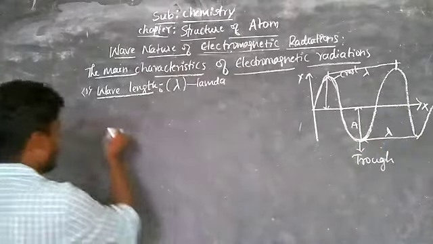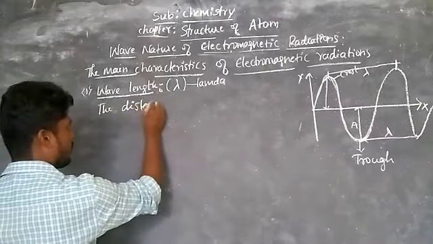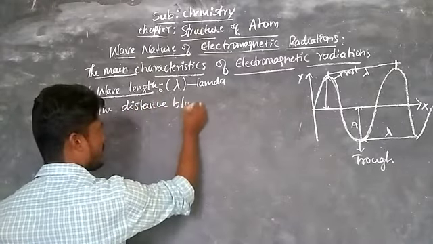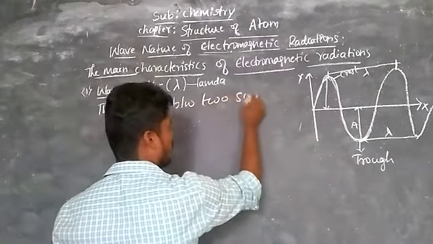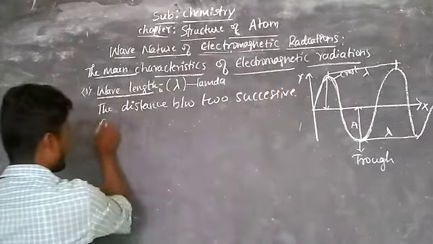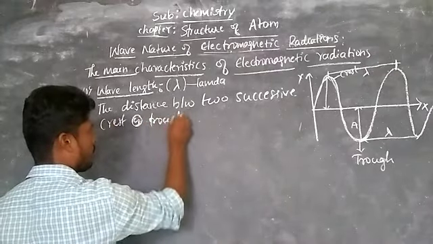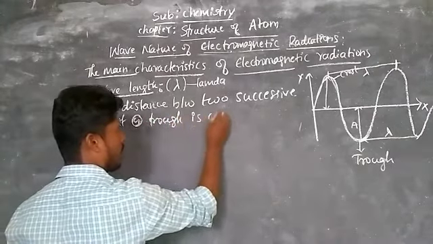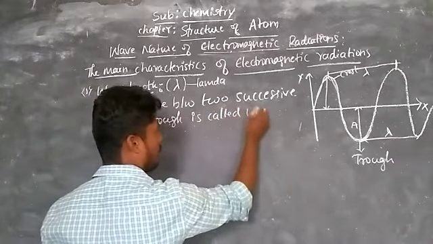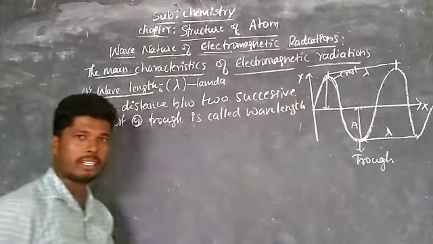That is, the distance between two successive crests or troughs is called wavelength.